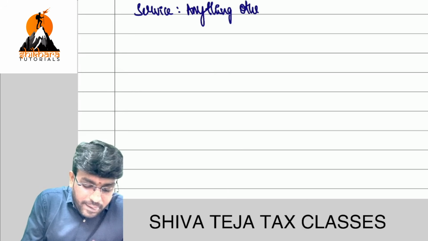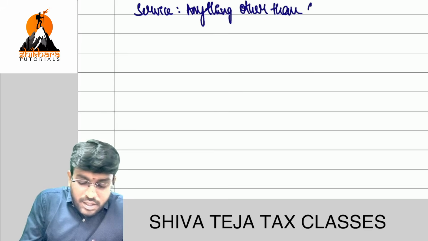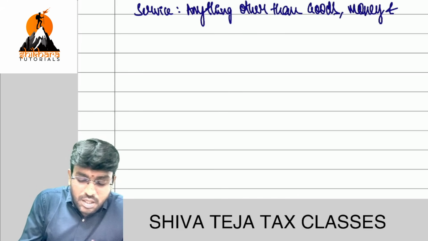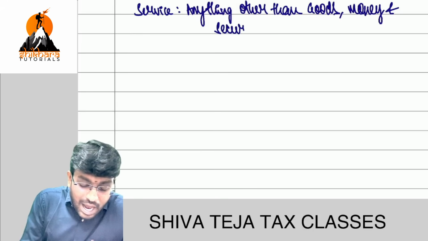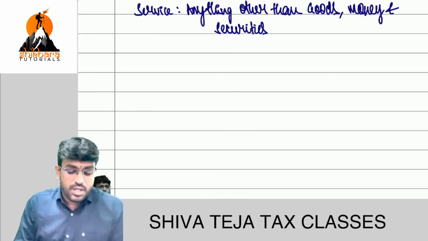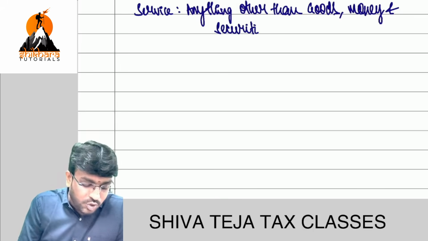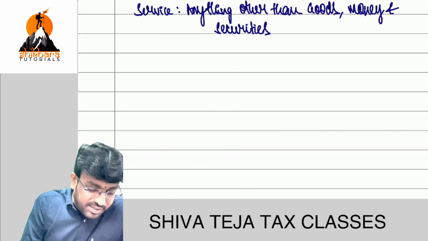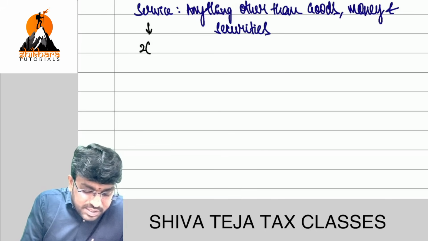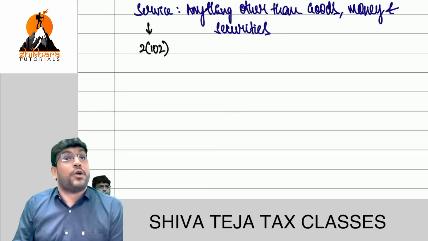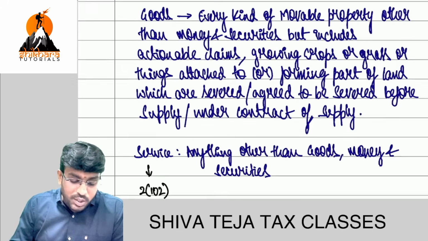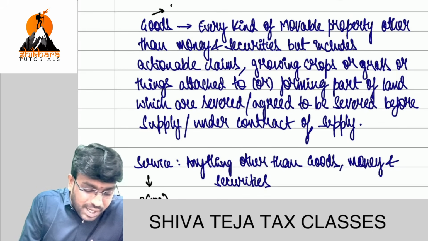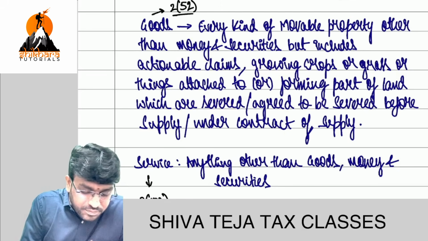Service means anything other than goods, money, and securities. So money and securities are not covered in the definition of goods, nor in the definition of service. And let me tell you, this word service is defined by section 2(102). And this word goods is defined by section 2(52).